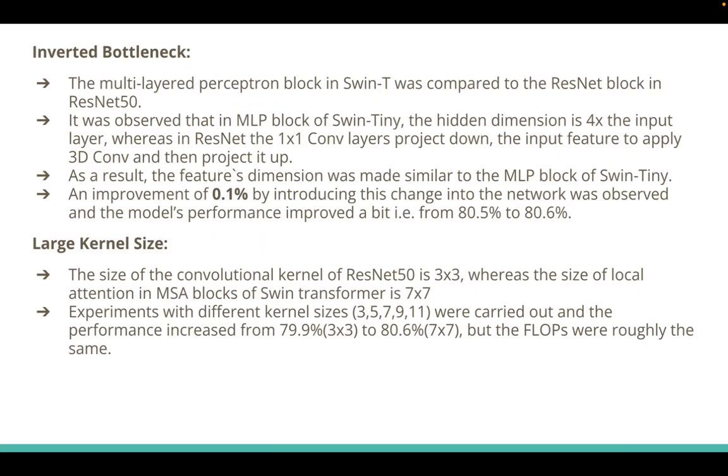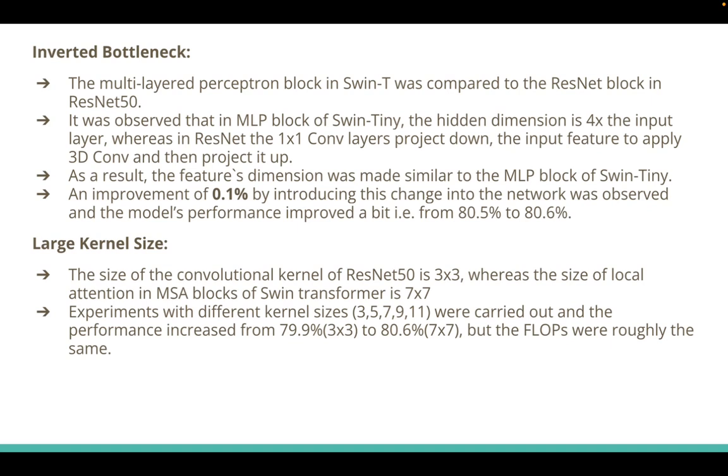Inverted bottleneck. The multi-layer perceptron block in Swin-T was compared to the ResNet block in ResNet 50. It was observed that in the MLP block of Swin-Tiny, the hidden dimension is 4 times the input layer, whereas in ResNet, the 1×1 convolutional layers project down the input feature to apply 3×3 conv and then project it up. As a result, the feature dimensions were made similar to the MLP block of Swin-Tiny. An improvement of 1.1% was observed, and the model's performance improved a bit, from 80.5 to 80.6.